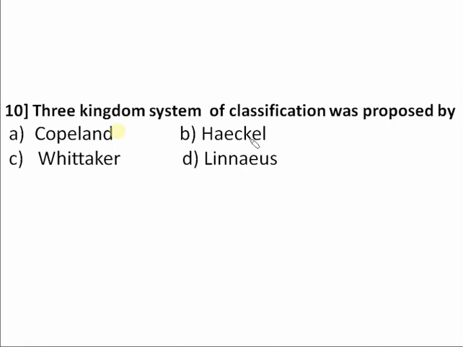Whittaker, option C, gave the 5 kingdom classification, so that is also wrong. Linnaeus is known as the father of taxonomy, and he gave the taxons to classify organisms, so that is also wrong. Ernst Haeckel gave the 3 kingdom system of classification. Therefore, our answer for the 10th question is option B, Ernst Haeckel.